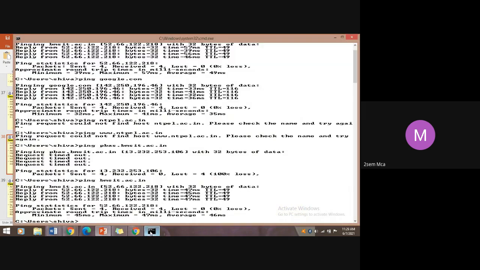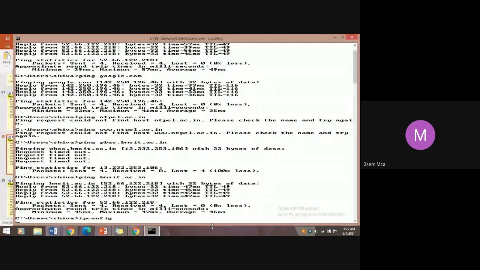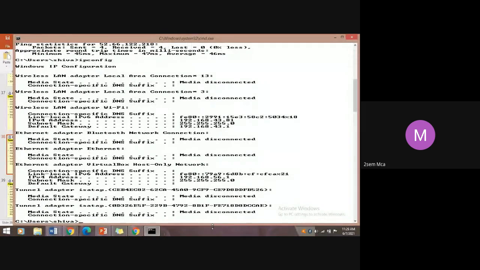Suppose the broadcast is, so which is the IP number for the broadcast? So the default gateway is 192.168.43.1, ping 192.168.43.1.